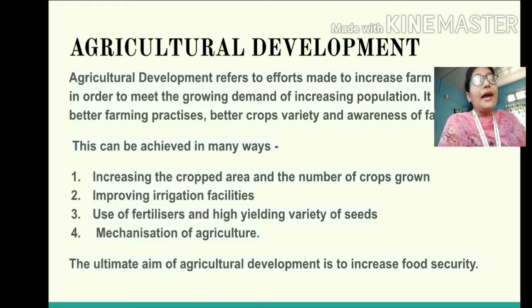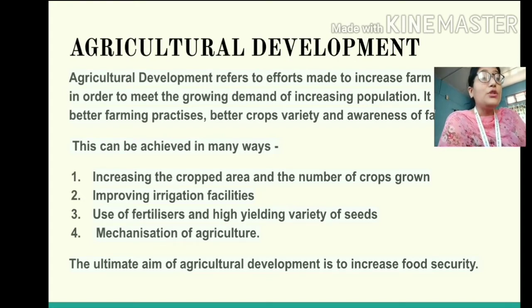And the fourth way is mechanization of agriculture. Mechanization of agriculture means more and more use of technology in agriculture: tractors, threshers, harvesters, and artificial irrigation systems, etc. So students, by adopting all these strategies, we can bring about an improvement in agriculture, or in other words, we can bring development of agriculture.